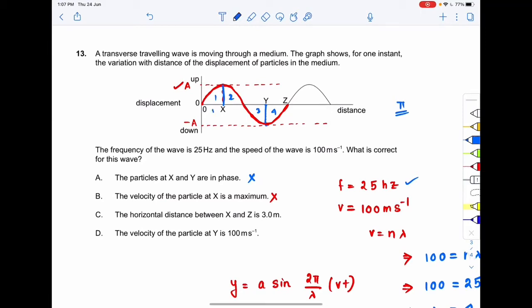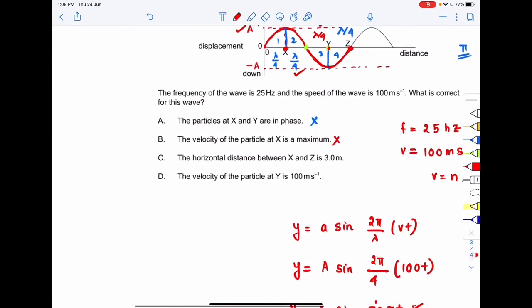Each value will be lambda by 4. From here to here this will be lambda by 4. Again from here to here this value will also be lambda by 4, and from here to this point it will also be lambda by 4. So how many lambda by 4 are we taking? We are taking from x to point z, that means lambda by 4 plus lambda by 4 plus lambda by 4.